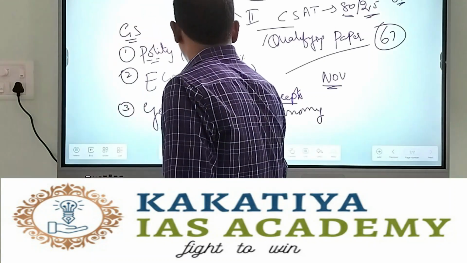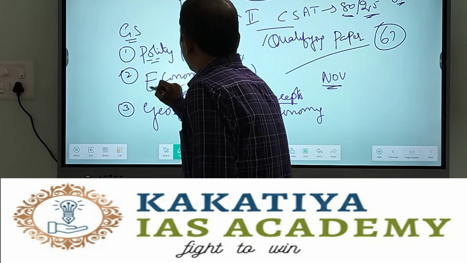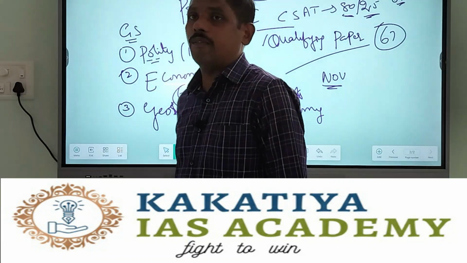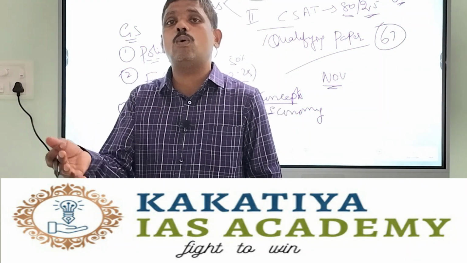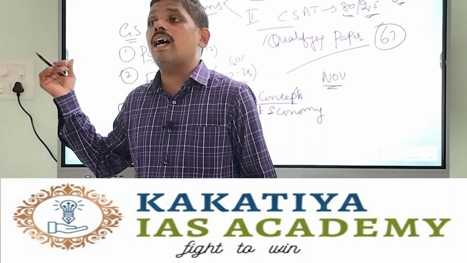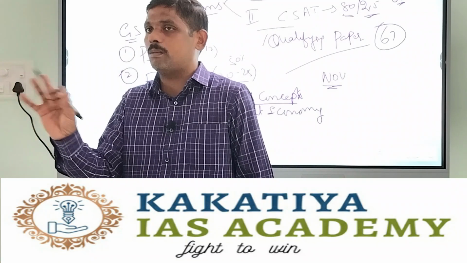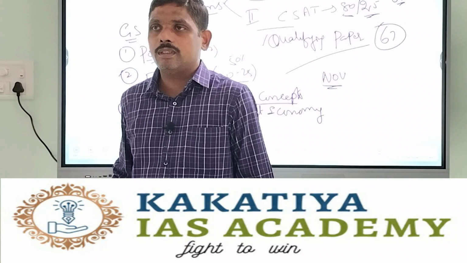That means not more than 60%. So both economy and geography have more weightage in your prelims. But how many can we answer in the exam? I am giving a practical picture. I am not saying that you can answer all the questions.